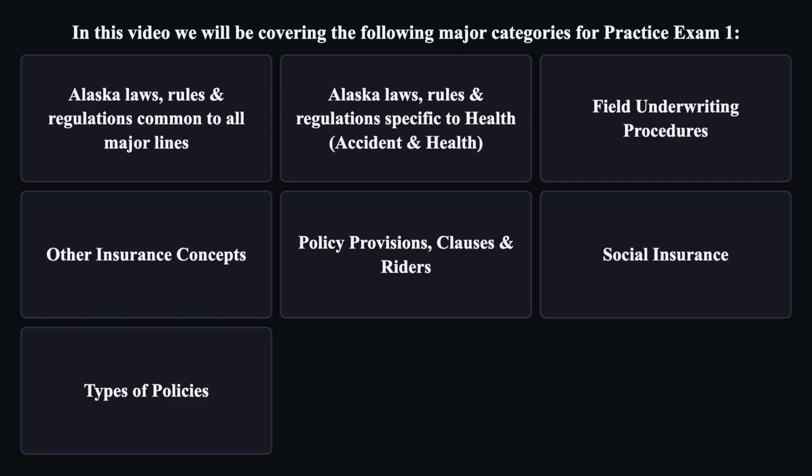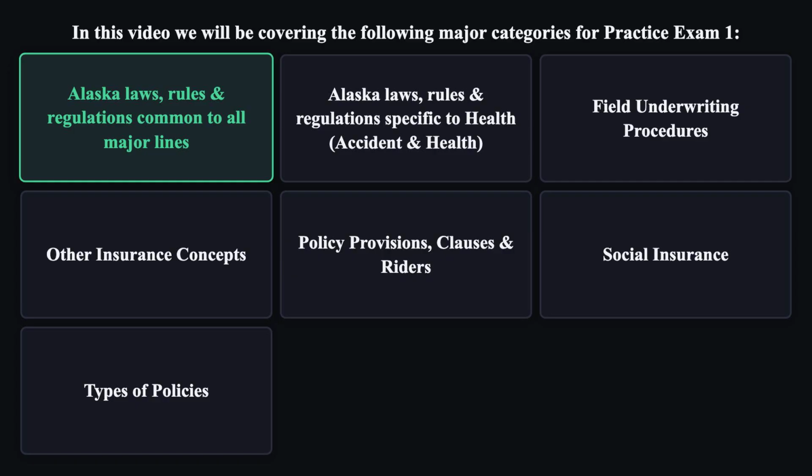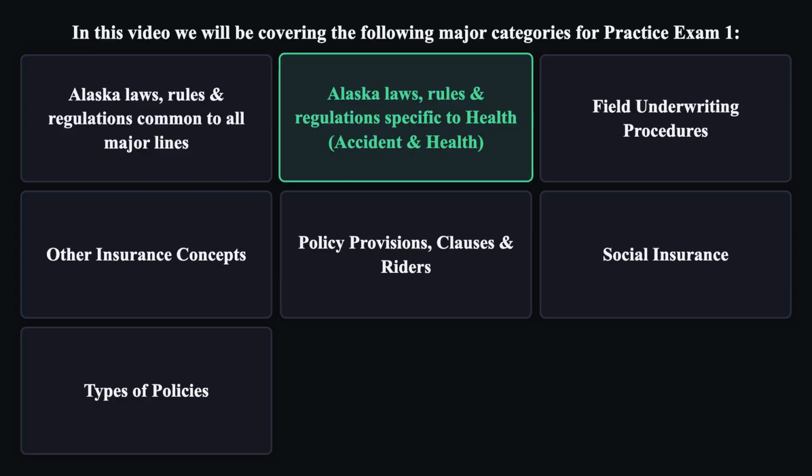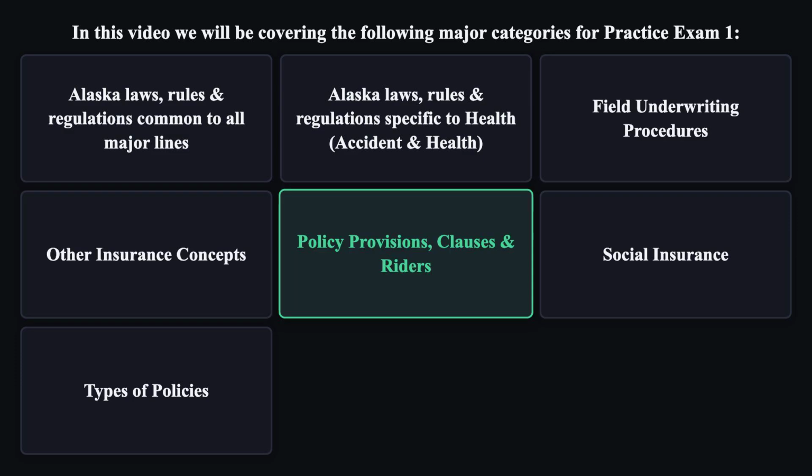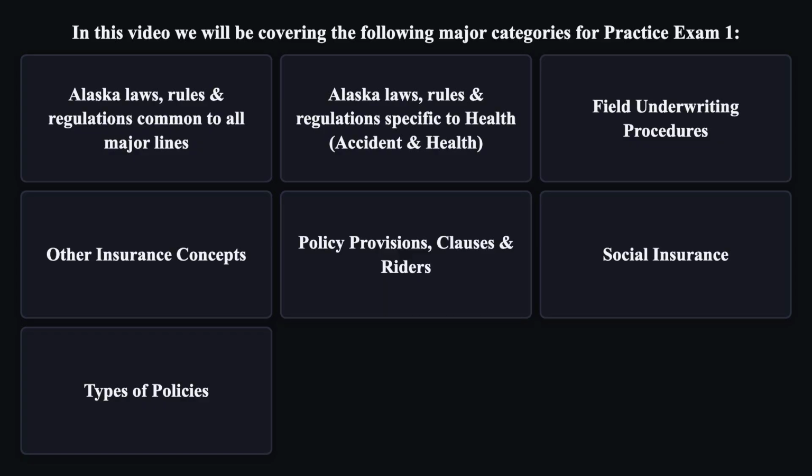In this video, we will be covering the following major categories for Practice Exam 1. Alaska laws, rules, and regulations common to all major lines. Alaska laws, rules, and regulations specific to health. Field underwriting procedures. Other insurance concepts. Policy provisions, clauses, and riders. Social insurance. Types of policies.